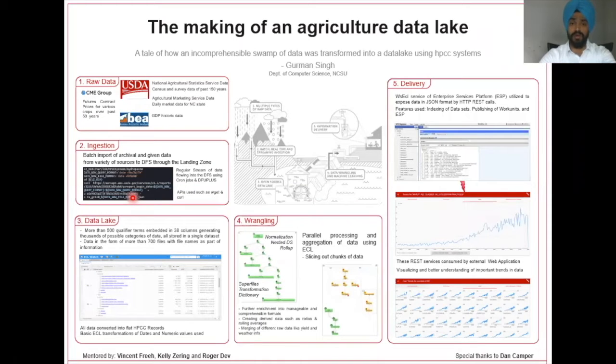Let us talk about the data that we have in our data lake and its various properties. Since the data is gathered from multiple sources, there are a variety of structures that we had to work on to process the data. For example, each dataset of Chicago Mercantile Exchange consists of hundreds of text files where even the name of the file contains some valuable information.